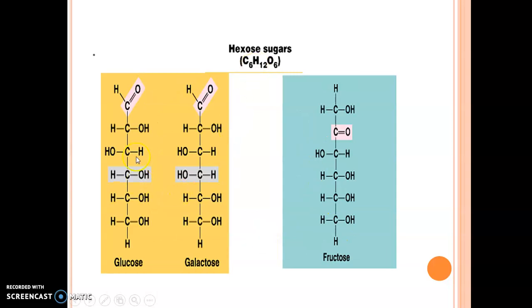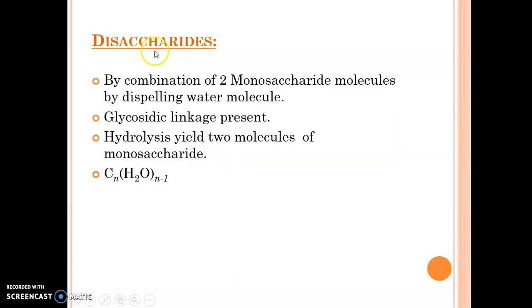In hexose we can see the 1st through 6th carbons, and here we have a CHO group. But in this case the orientation of OH is different in these two molecules. So this is a glucose molecule, and this is a galactose molecule. We will discuss this in detail in later videos. I am just telling you about the formula and the variation in the structures. If the formula is the same, C6H12O6, but there is a ketone group, then it is a fructose sugar. So next we come to the disaccharides.